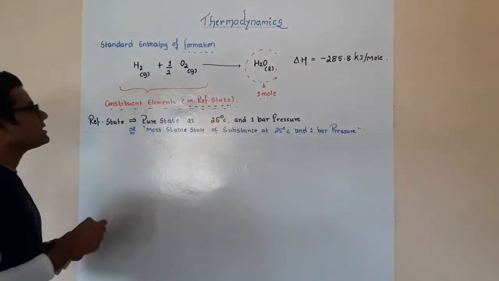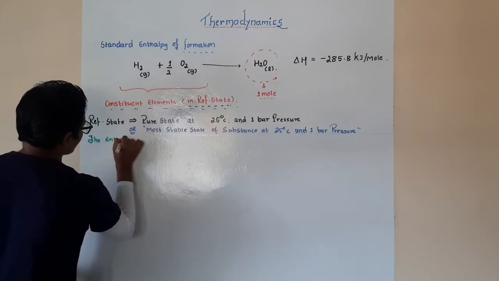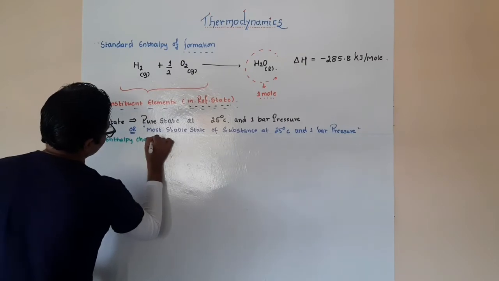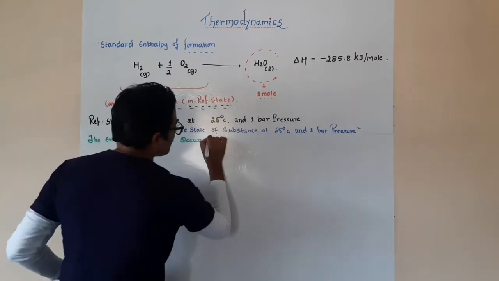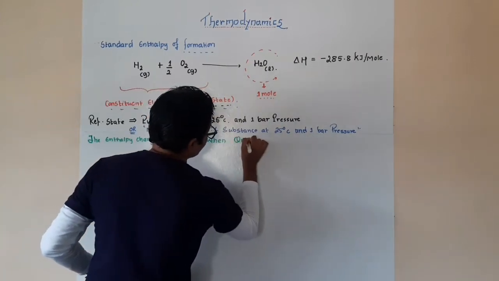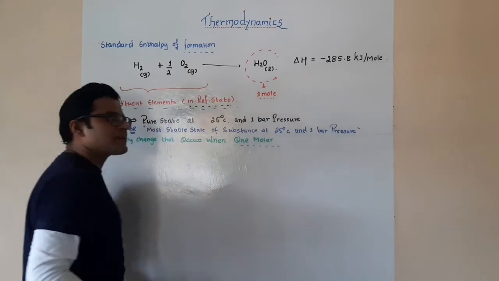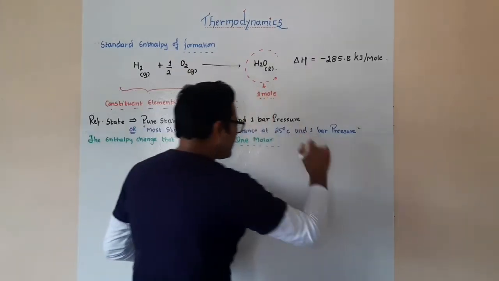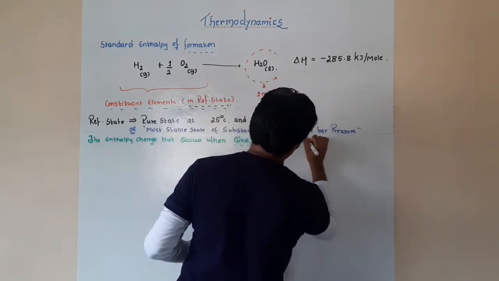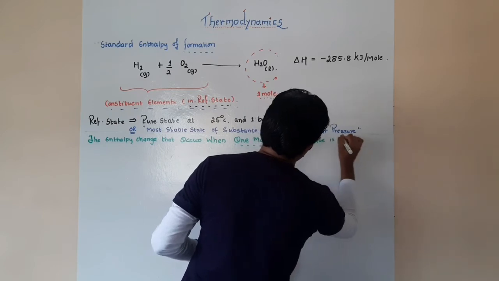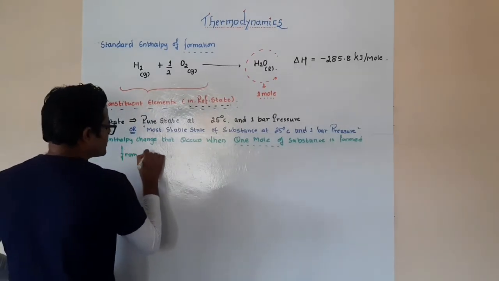So let's put everything together now. The enthalpy change that occurs when 1 mole, please be proper about this, we have been very specific over here, the enthalpy change that occurs when 1 mole of substance is formed from the constituent elements.